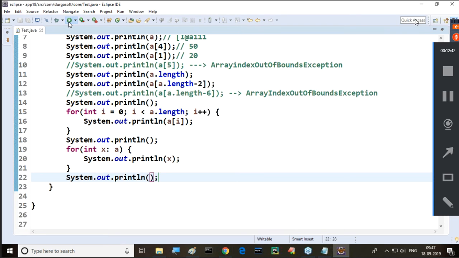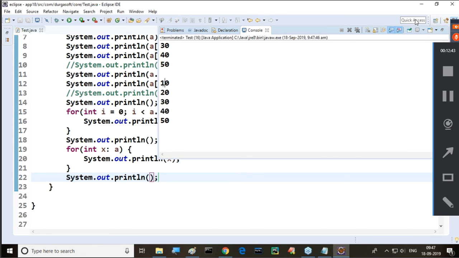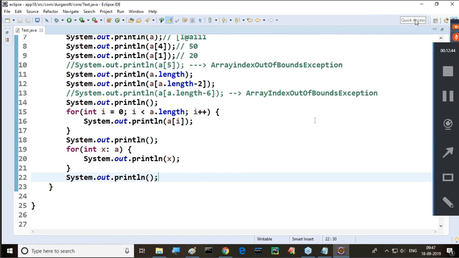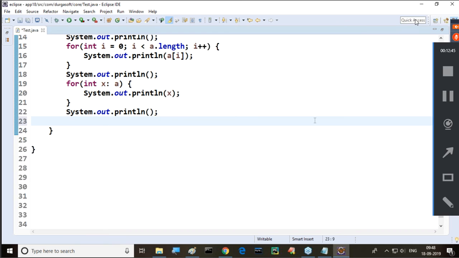But the best approach to retrieve the elements from arrays is the for each loop only. For each loop is the best approach. This is an exclusive feature for arrays. Okay. Is it possible to retrieve the elements from an array by using a while loop? By using a while loop, is it possible or not?